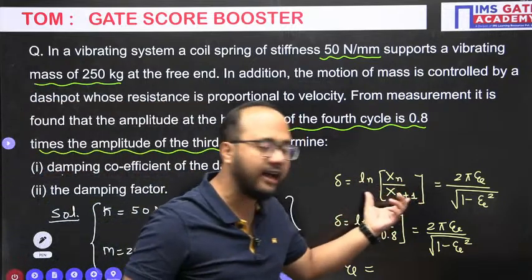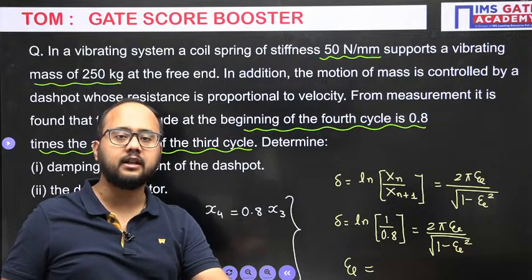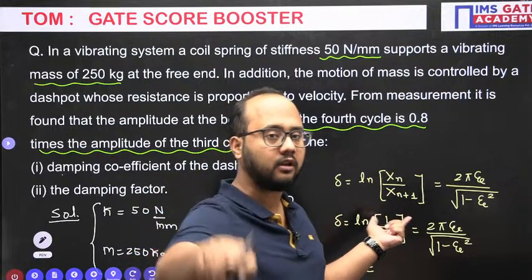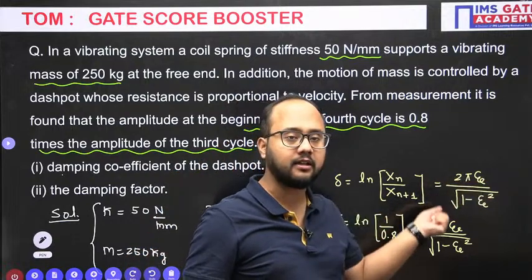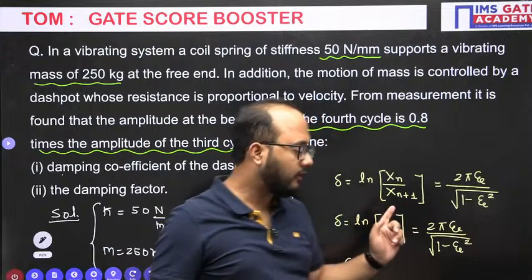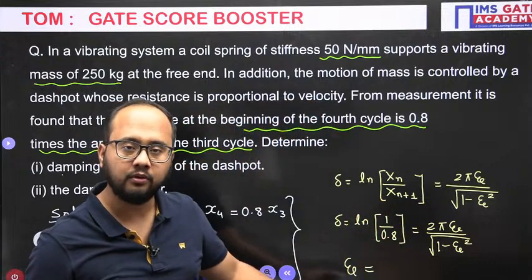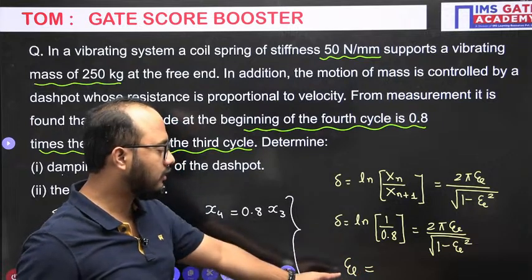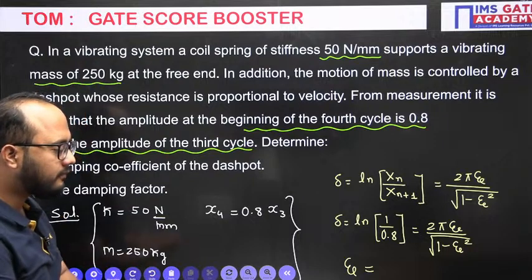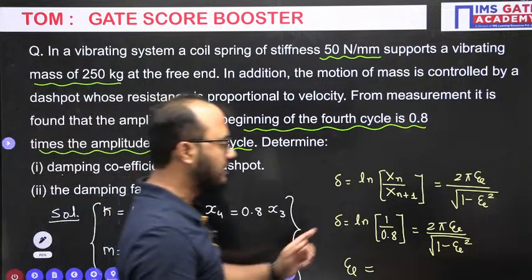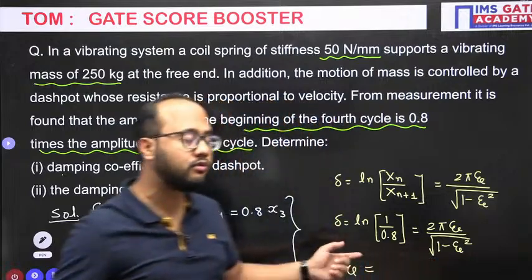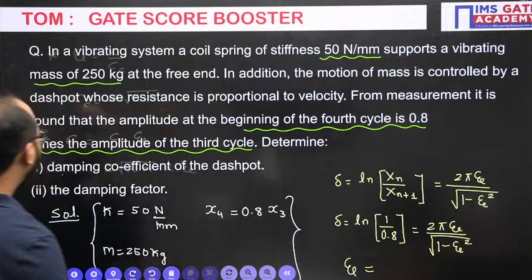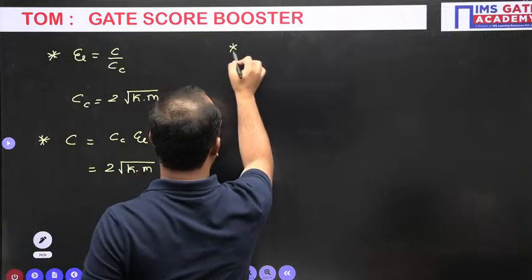But first I have calculated the logarithmic decrement, and I equate this logarithmic decrement value with another formula of logarithmic decrement, which is 2 pi damping factor under root 1 minus damping factor square. From that I will get the damping factor value. Is that clear, everyone? Yes or no? So now you will get the answer for the damping factor here. Now everyone do the calculation fast. I know many people usually make mistakes in the calculation part, at this point, in this equation. I will tell you how people usually make mistakes here.